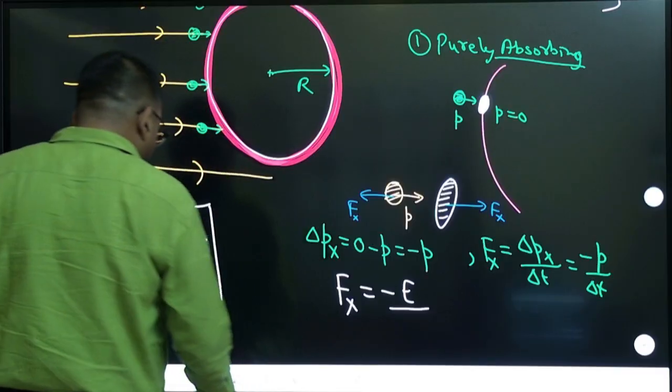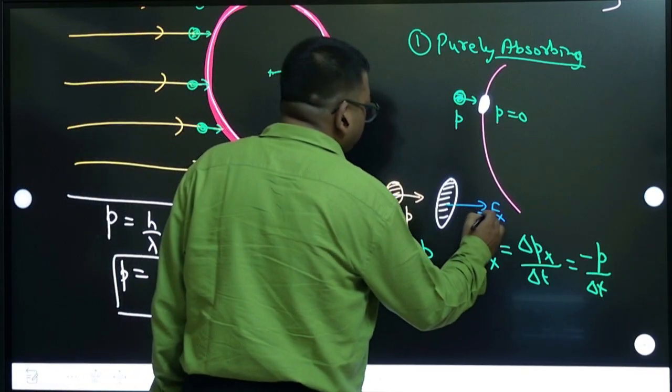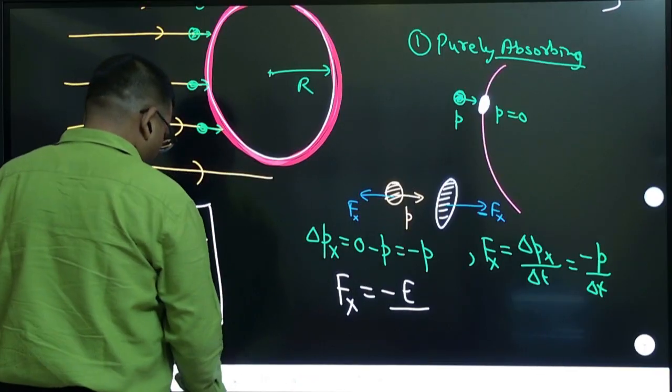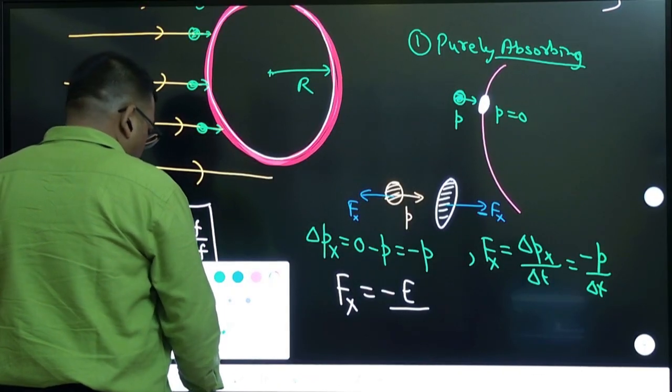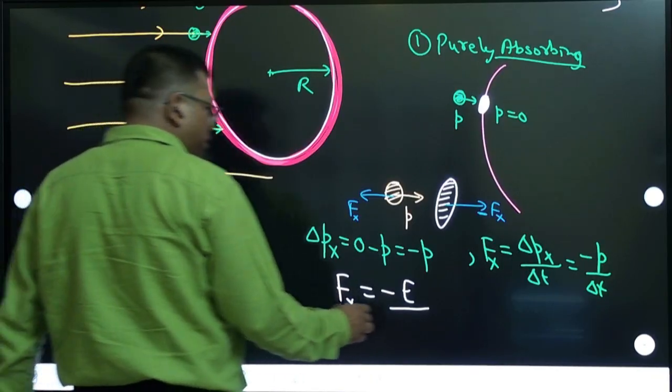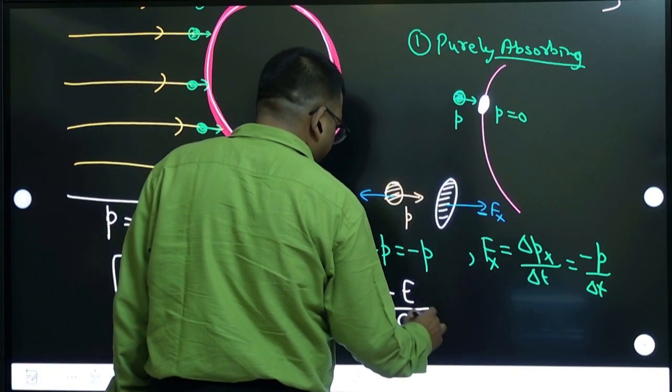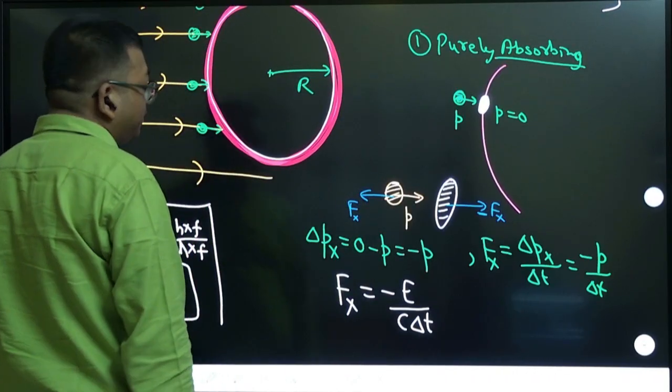So when you calculate this, you may write it as minus Fx, because it is the opposite of this: E divided by c delta t.